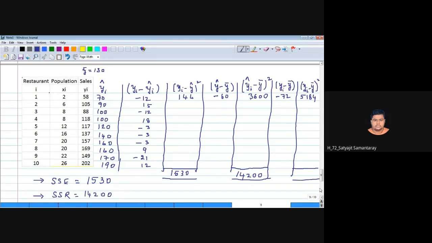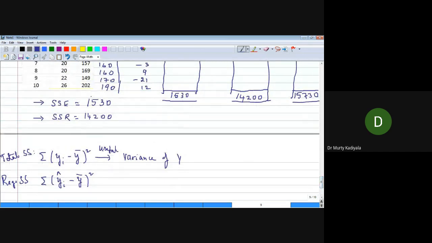Sir, it's 15,730. Is it right? Yes, sir. Have you calculated all these numbers? Yes, sir. Okay. So I'll write the value whatever you got here. That is the sum of squares total. Total sum of squares is equal to